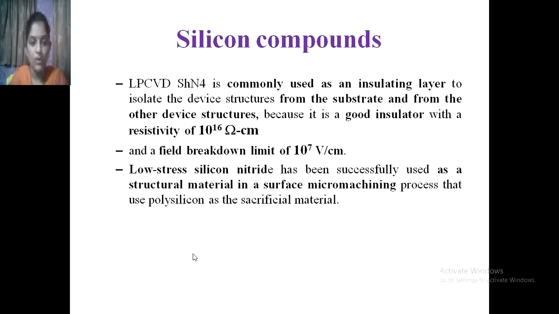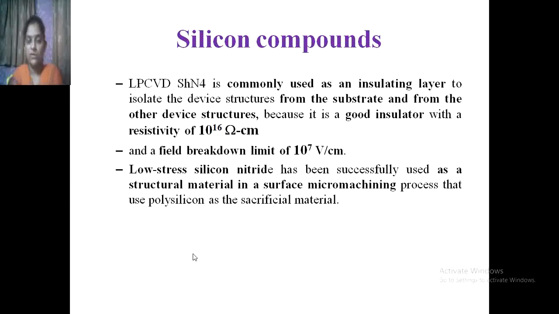Low stress silicon nitride has been successfully used as a structural material in a surface micromachining process that uses polysilicon as a sacrificial material.